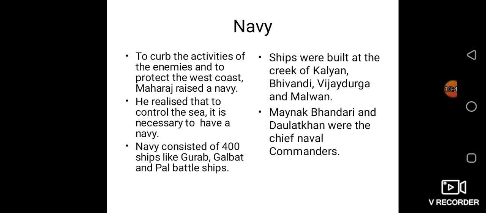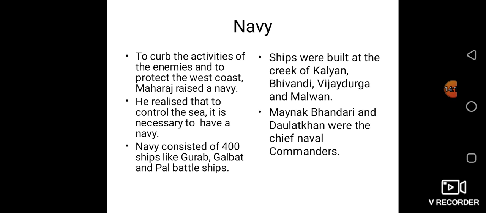He realized that to control the sea, it is necessary to have a navy. The navy consisted of 400 ships like Gurab and Galbat. Okay, children, these ships, Gurab, Galbat and Pal, are battleships. They were very useful at the time of battles.